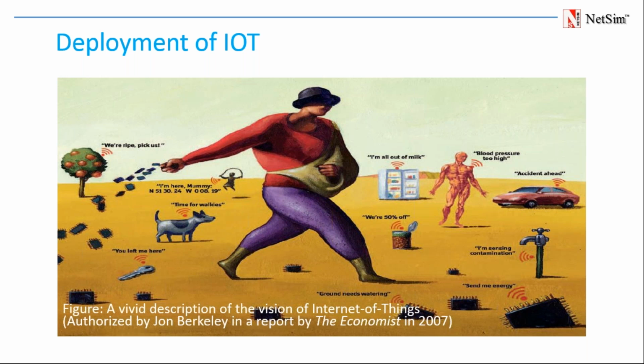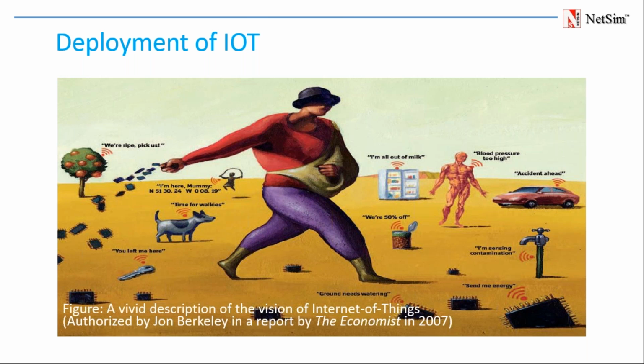But this is a very important visualization, we can say, which gives you the overall vision or overall information about IoT, that why we are heading towards the Internet of Things, because everything, every person, everything we want to communicate, from your lost key to the tree to the car, everything is communicating with some of the devices they have, and they are connected with the network and they are communicating.